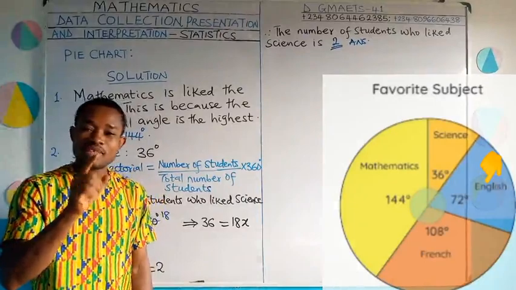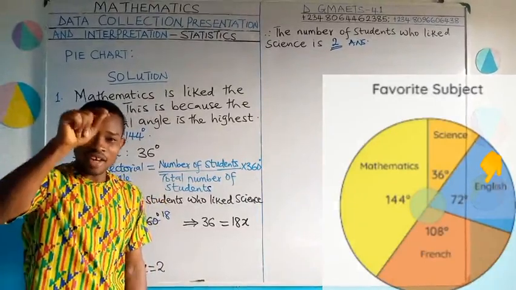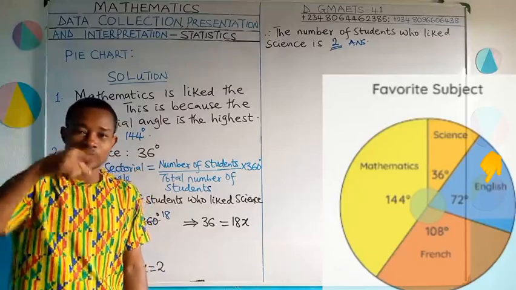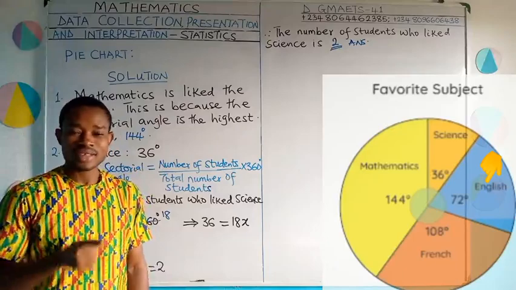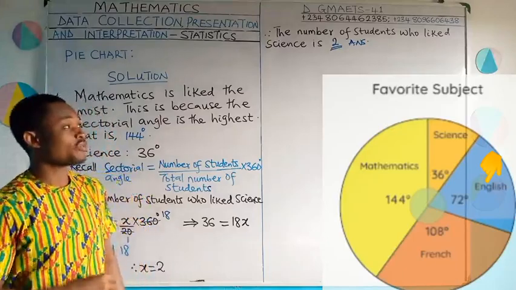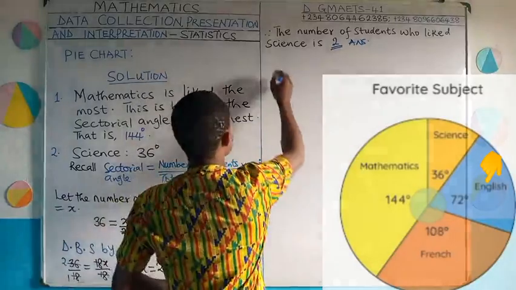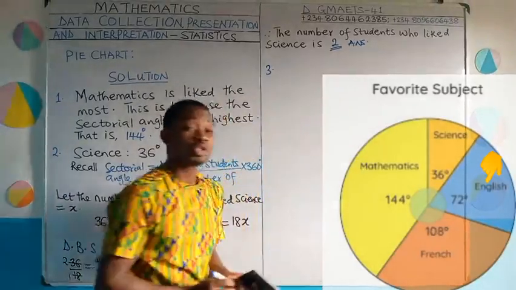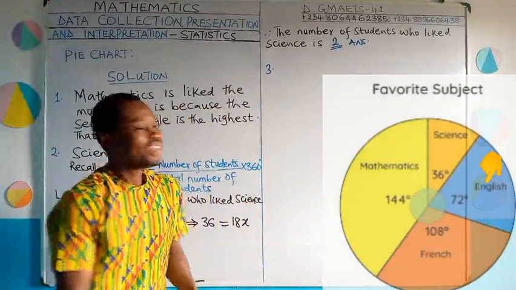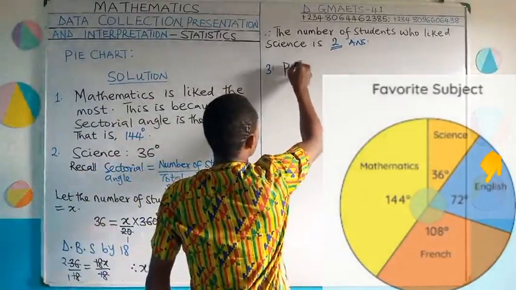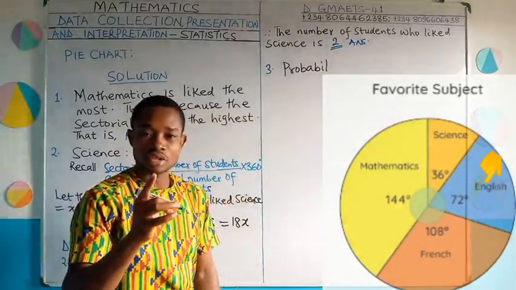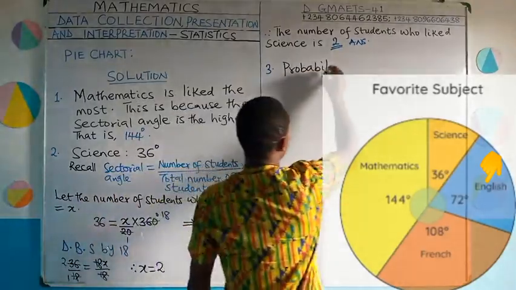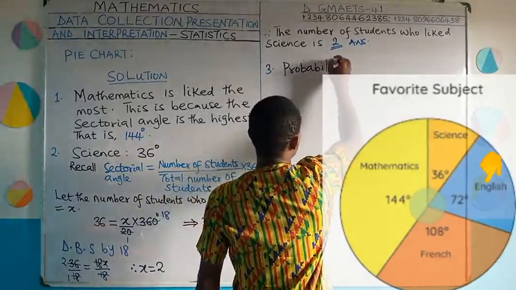Remember that the probability of anything is the value of that thing divided by the total. We already treated that in one of our classes under data collection, I think under frequency table. Alright, question number 3. I'll go straight ahead, we don't have time. Probability that a student selected at random has English as his favorite subject. Probability.